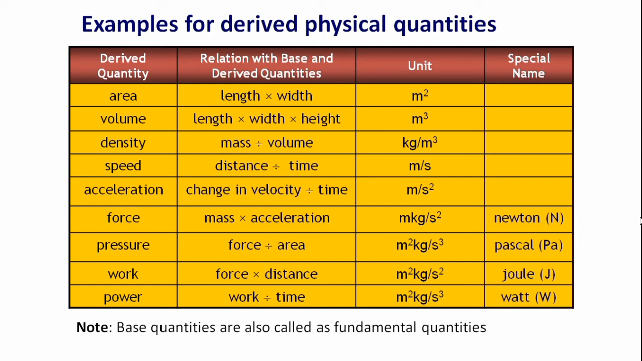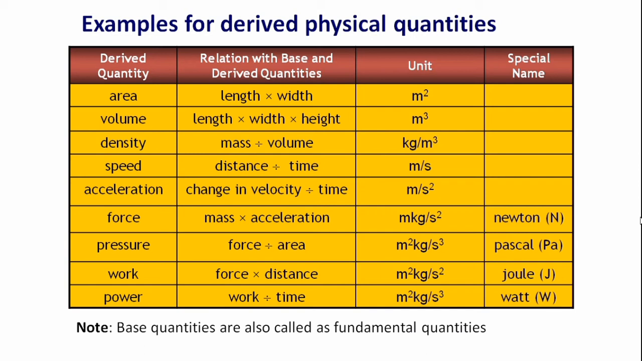Similarly, we have force. Force is mass into acceleration. Its unit is meter kg per second square, and it has a special name called Newton. And we have pressure, which is equal to force divided by area. Its unit is kg per meter per second square, and for that unit we have a special name called Pascal.